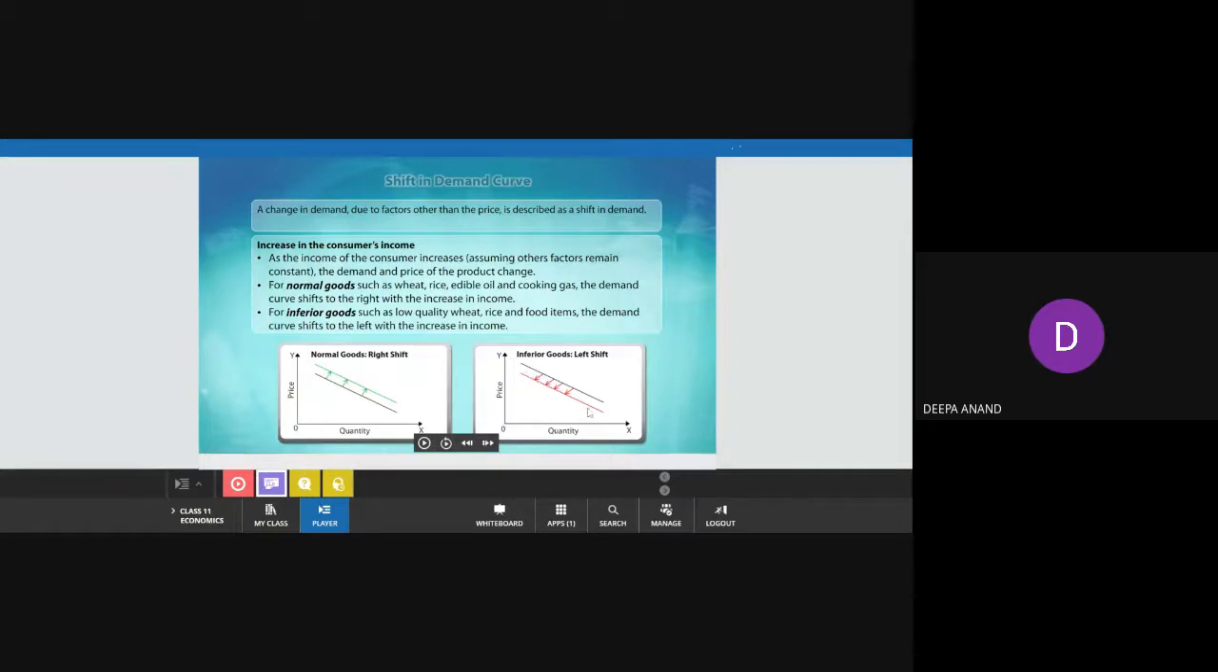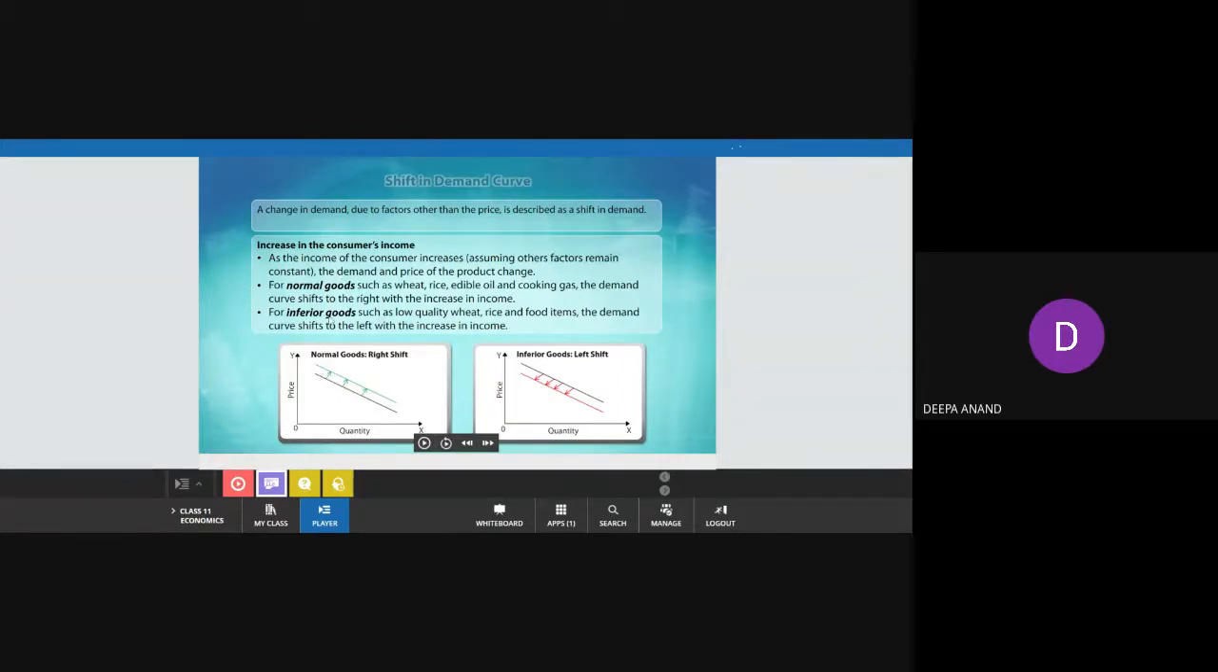In the case of leftward shift, it is known as decreased demand. So this is increased demand and this is decreased demand. Generally, you can say there is no need of taking normal goods and inferior goods. The general statement is when income increases, demand increases, so it will take a rightward shift.